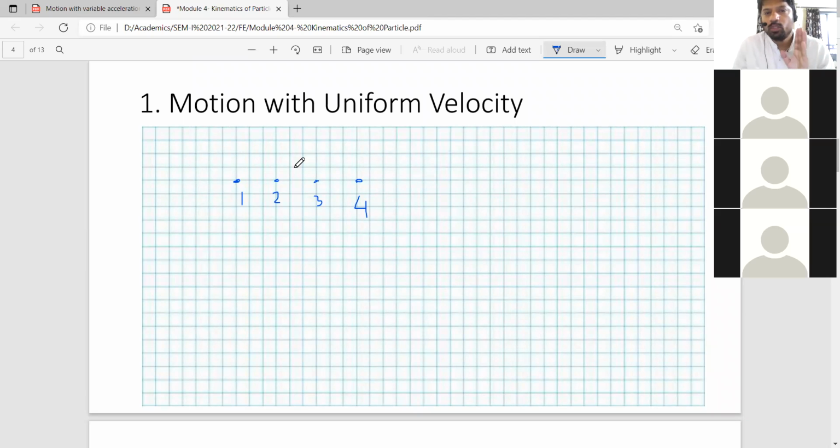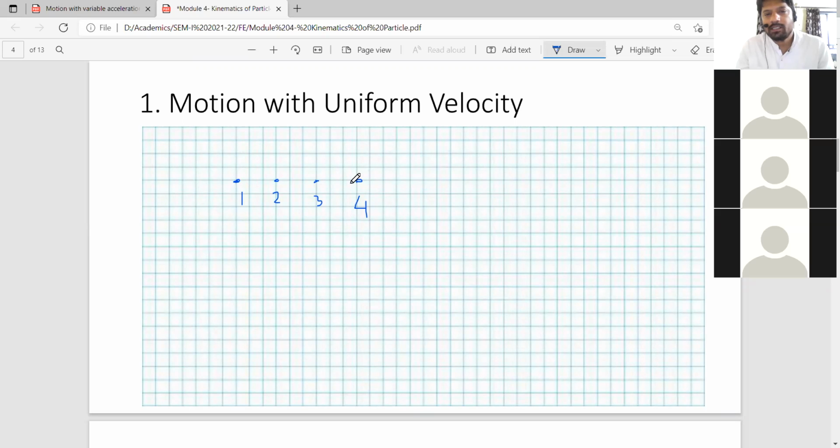The particle starts from position 1, and whenever I mark the position of the particle, I mark it after 1 second. Okay. So after 1 second, I marked here that the particle is here. That is a distance of 3 blocks. Then after another 1 second, it is at position 3. And after another 1 second, it is at position 4.